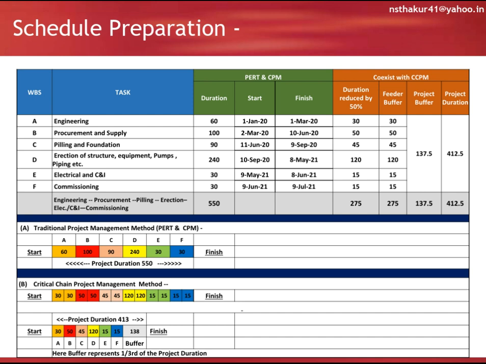So the total duration to complete the project is 412.5 days, whereas it is 550 days as per the schedule made by CPM. It is explained in the block-wise arrangement below this table, you can see. But in this case, we need to deploy more and infinite resources.